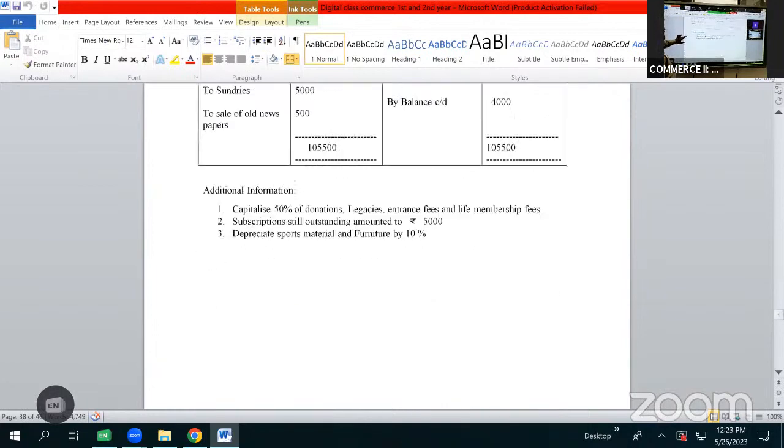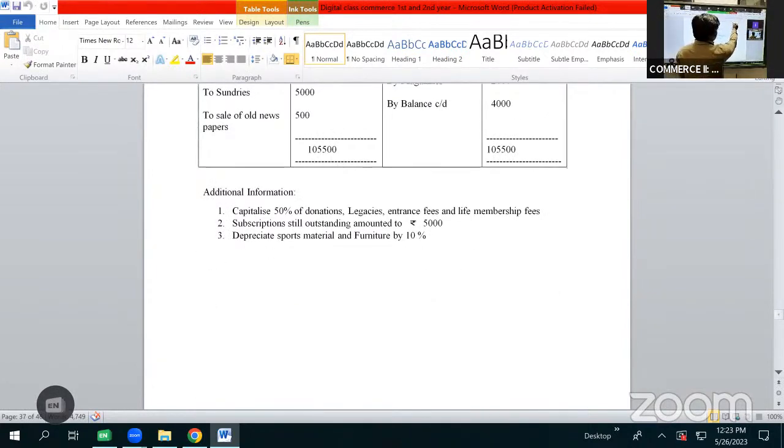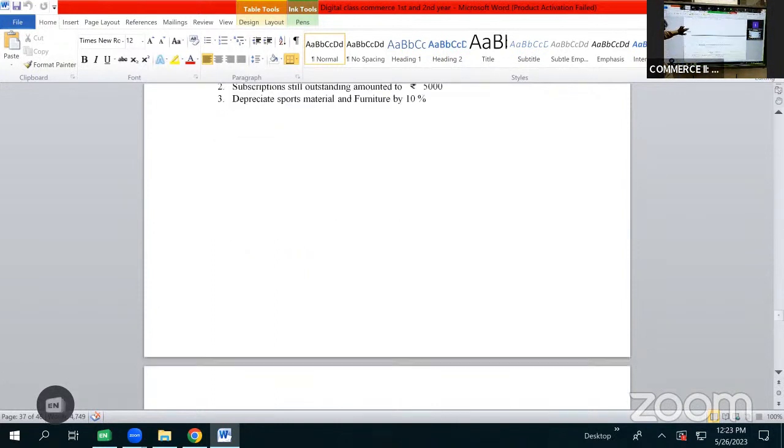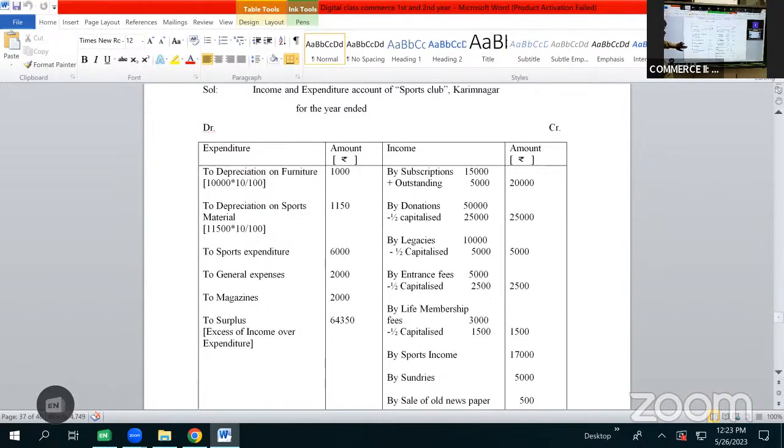Then we have by balance carried down, which is the closing balance, which can be shown in the receipt and payment account. But while preparing the income and expenditure account, we do not show opening balance or closing balance. So we are done with all the items of receipt and payments provided in the question. Also, we are done with all the adjustments given: capitalize 50% of donations, legacies, entrance fees, life membership fees, subscription outstanding, and depreciate sports material and furniture. Now let us do the total and find out the answer, whether it is a surplus or deficit.